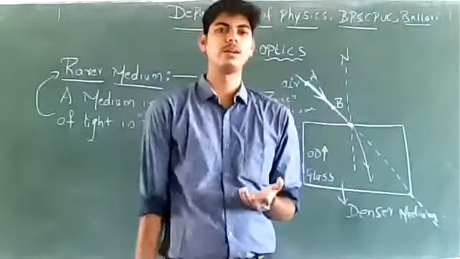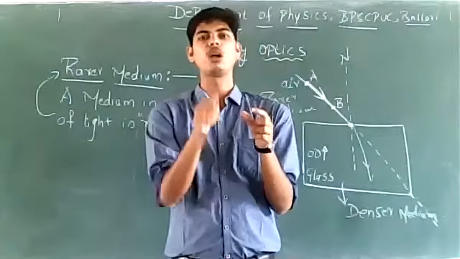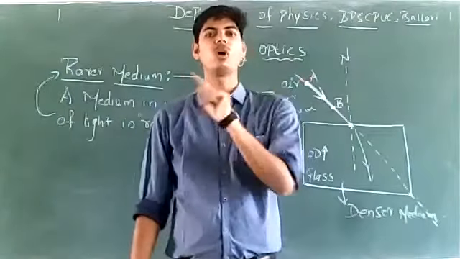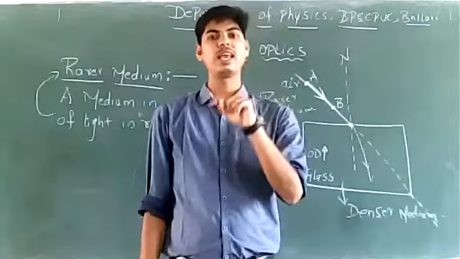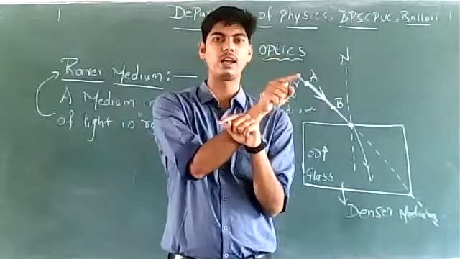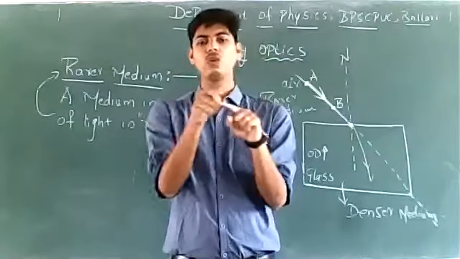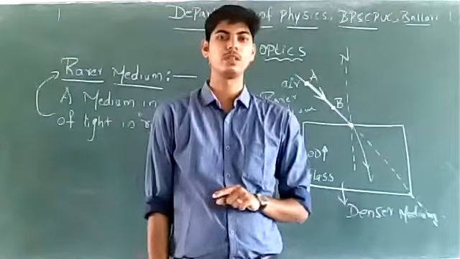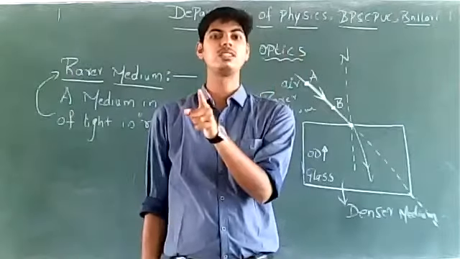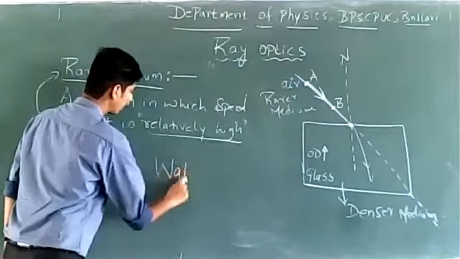Suppose you are given a pair of media, say air and water. Among air and water, the speed of light will be greater in air and it will be less in water. So we say air is rarer and water is denser medium.